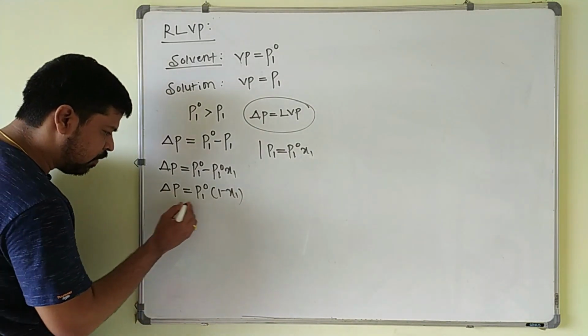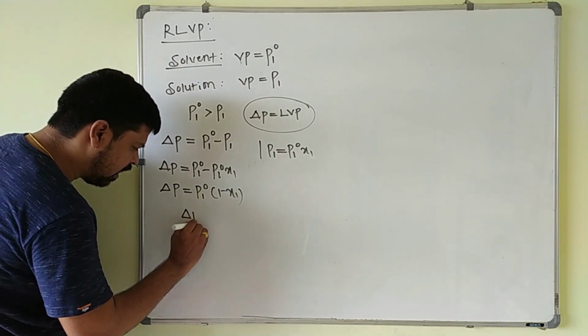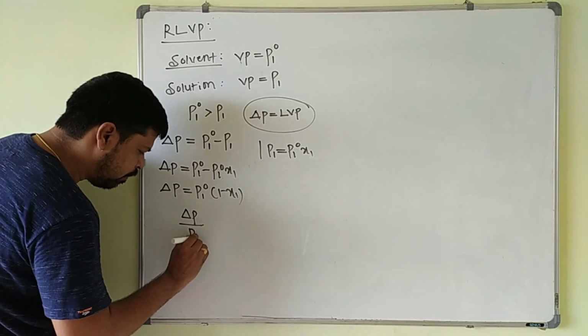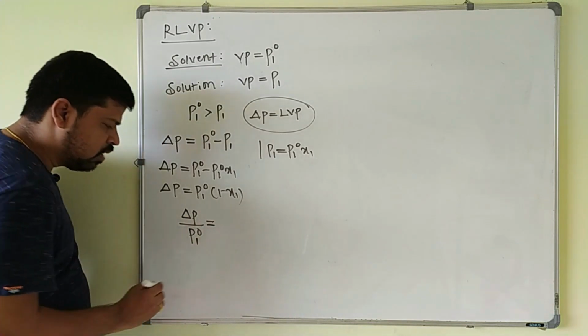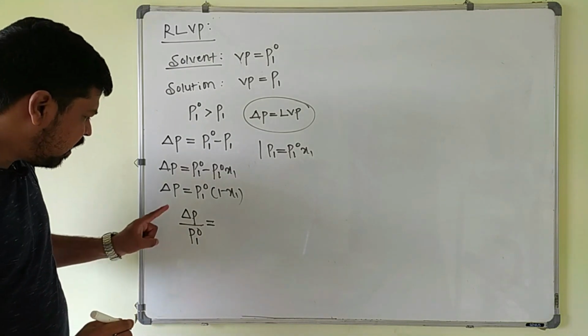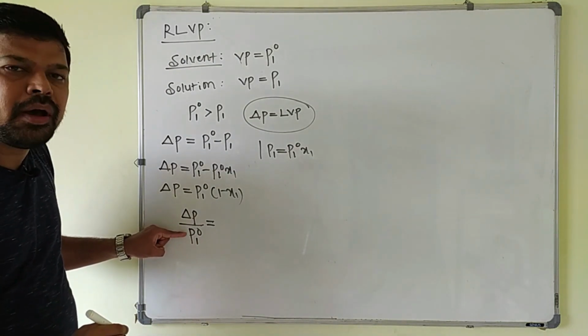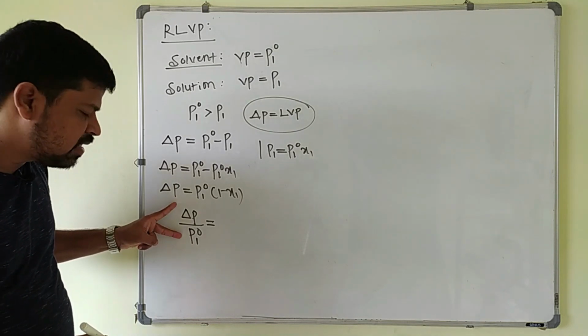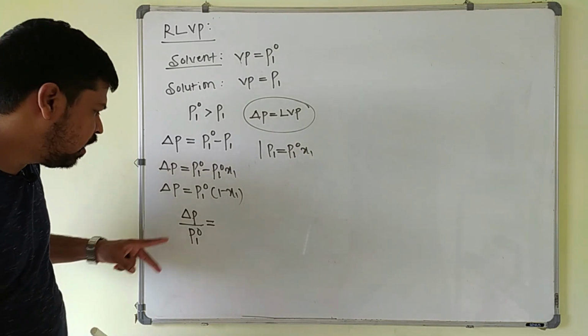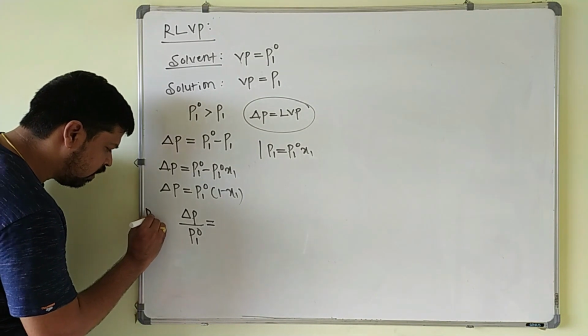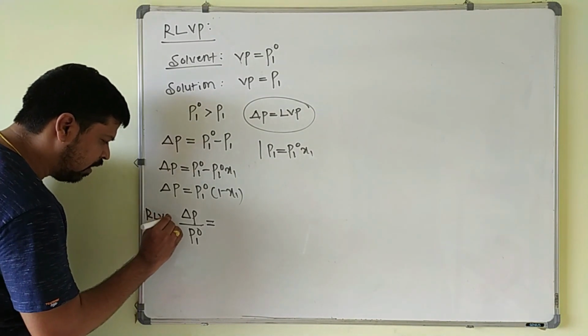Take this P1 naught to this side: delta P divided by P1 naught. Now the ratio between the lowering of vapor pressure delta P and the vapor pressure of the pure solvent is called relative lowering of vapor pressure. This is only your RLVP.